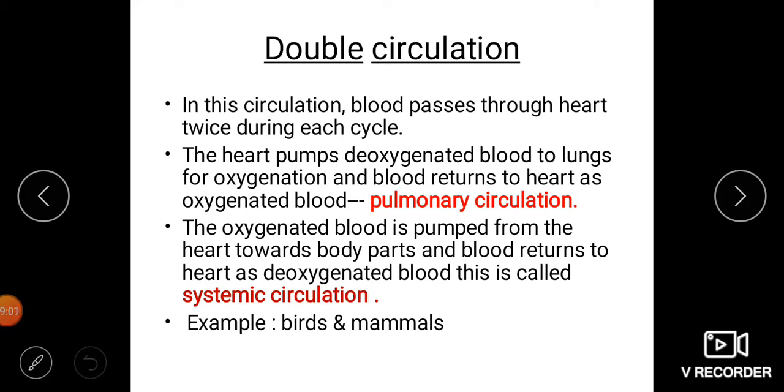In systemic circulation, oxygenated blood is pumped to the tissues. From the tissues, deoxygenated blood is collected and comes to the heart again. Pulmonary circulation and systemic circulation together are called double circulation, found in birds and mammals having 4 chambers in their heart.